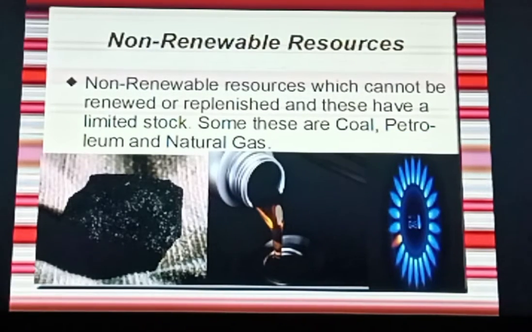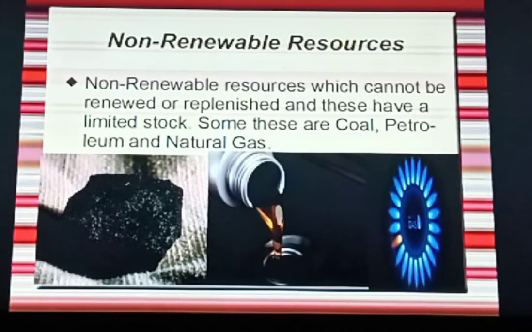Now we come to non-renewable resources. Non-renewable resources are those which can't be renewed or replenished, and they have a limited stock, meaning they are limited. Some of these are coal, petroleum and natural gas. Non-renewable resources are not unlimited, they are only limited, and they can't be used again. You can see that coal can't be used again. It causes a lot of pollution, and it is not used again.